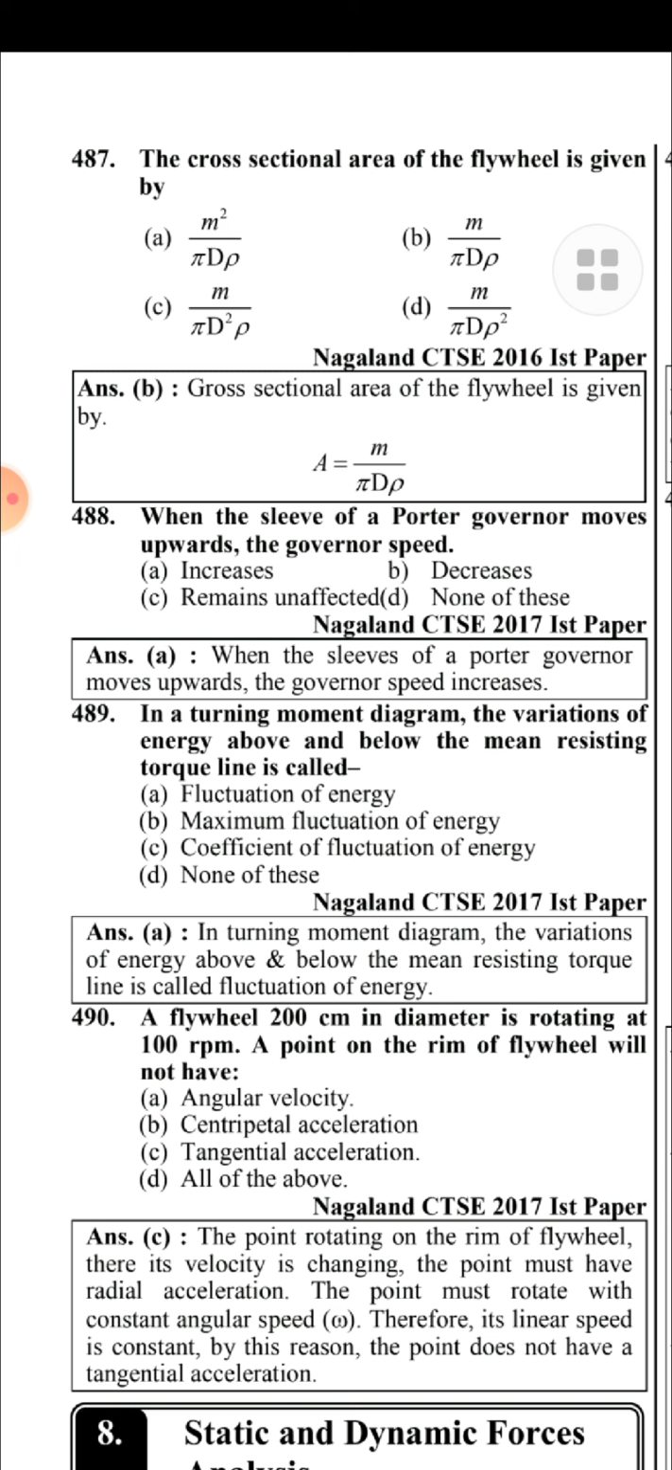A flywheel 200 centimeter in diameter is rotating at 100 rpm. A point on the rim of the flywheel does not have tangential acceleration. The point rotating on the rim of the flywheel has its velocity changing, so the point must have radial acceleration. The point must rotate with constant angular speed omega. Therefore, its linear speed is constant, and for this reason the point does not have tangential acceleration.